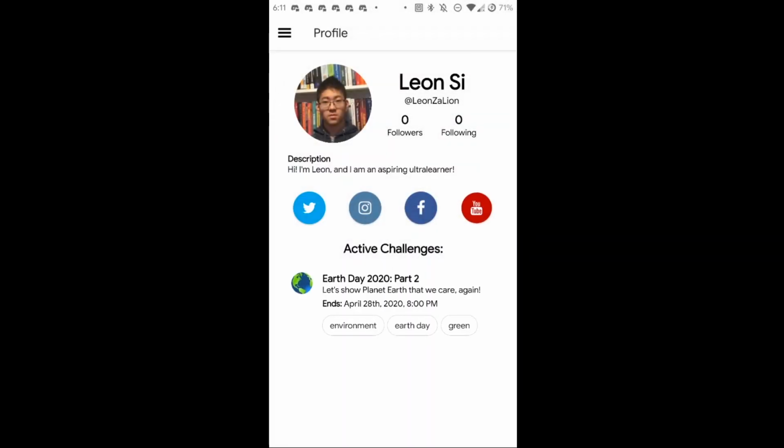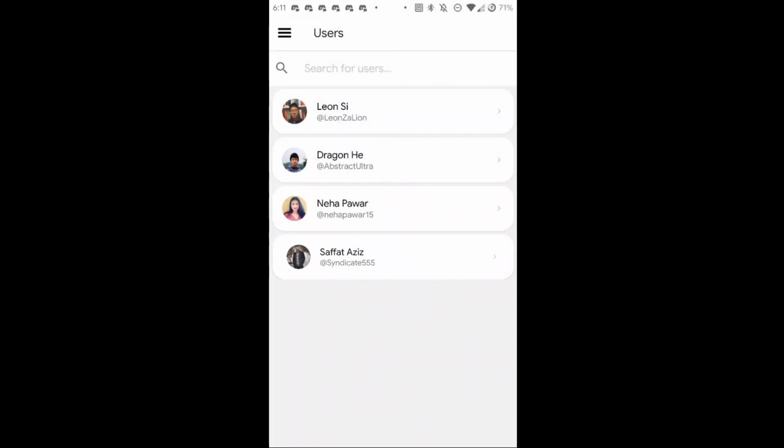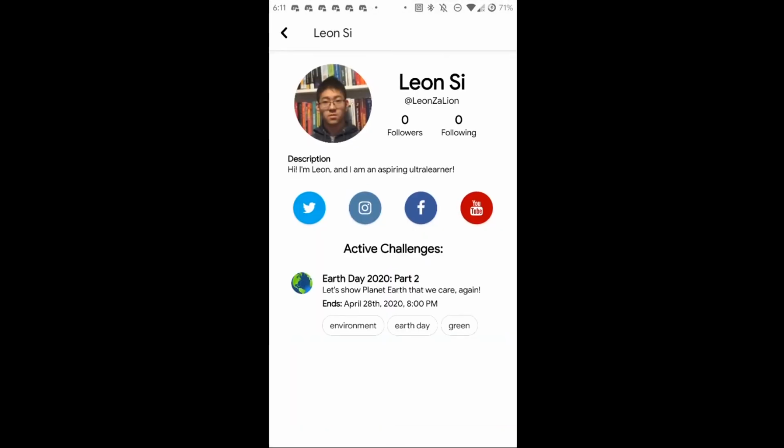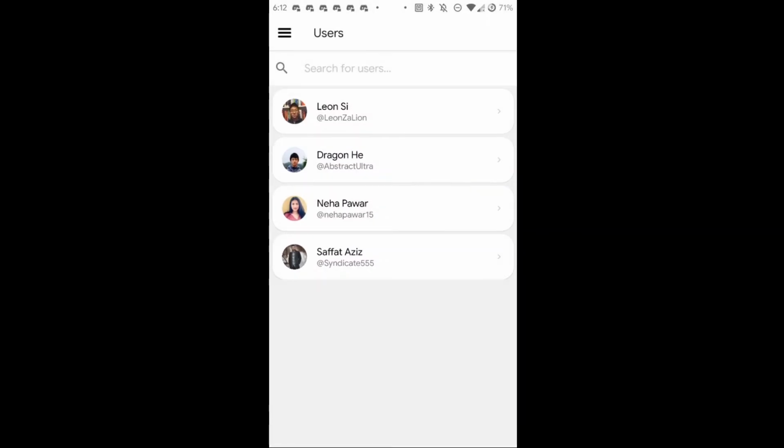To emulate a social media platform, we added profiles for users where they can follow others and see active challenges users are participating in. We've also added links to other social media sites, which post this desire to do well in challenges and gain an online presence for doing good for the community and the environment.